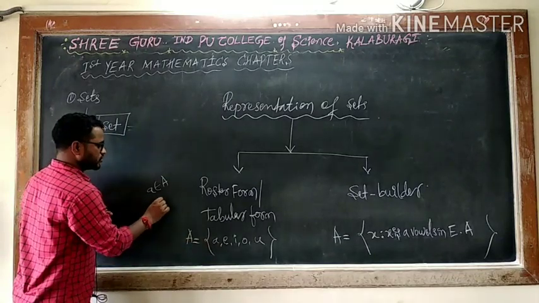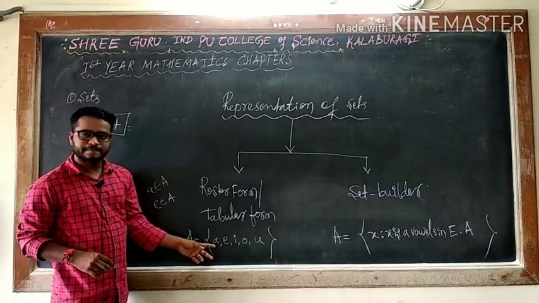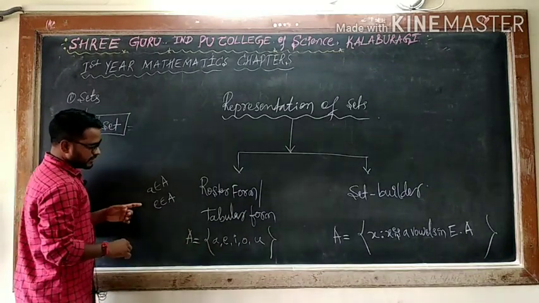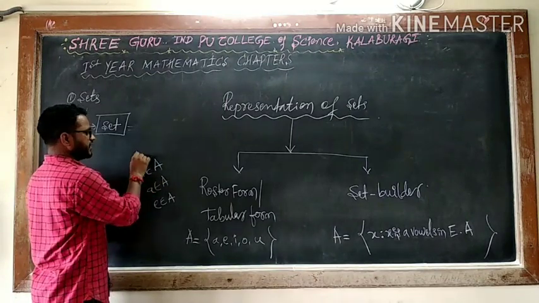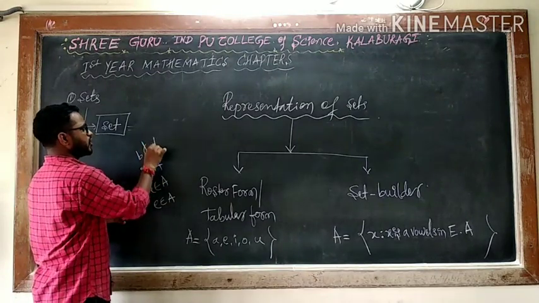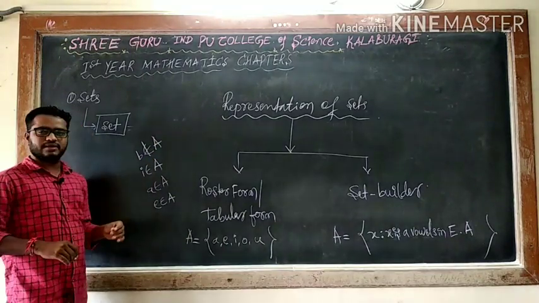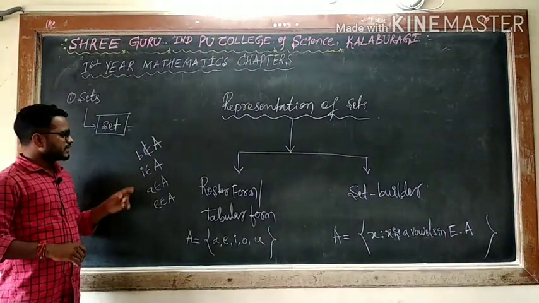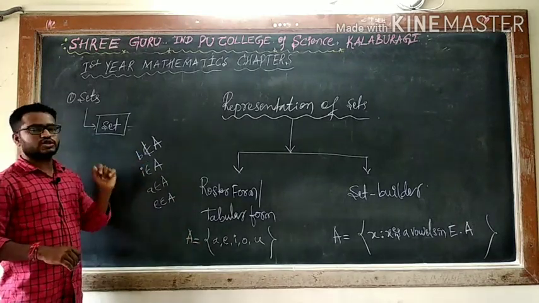E belongs to capital A because this element belongs here, and I belongs to capital A. B does not belong to A, because these are the only vowels. B is not a vowel, means B is not in the set, means B does not belong to A.